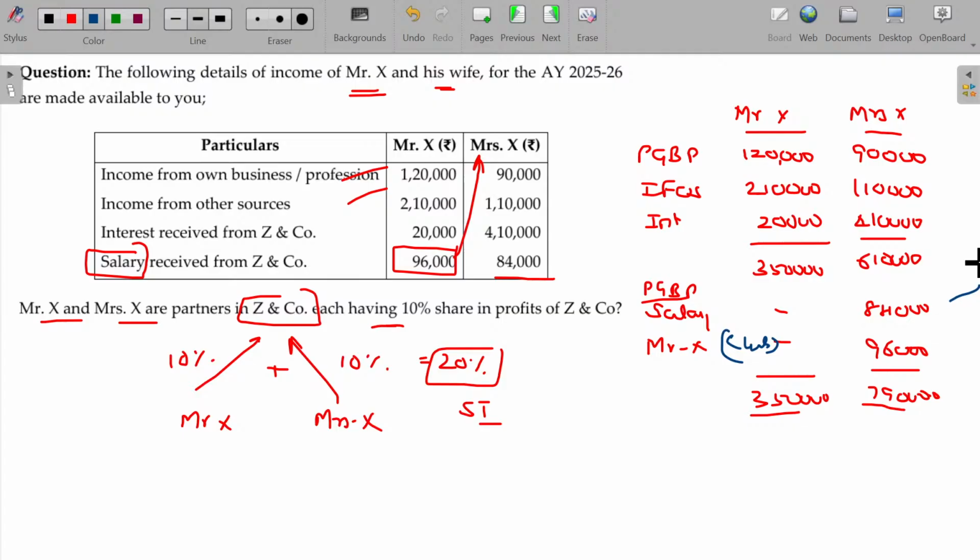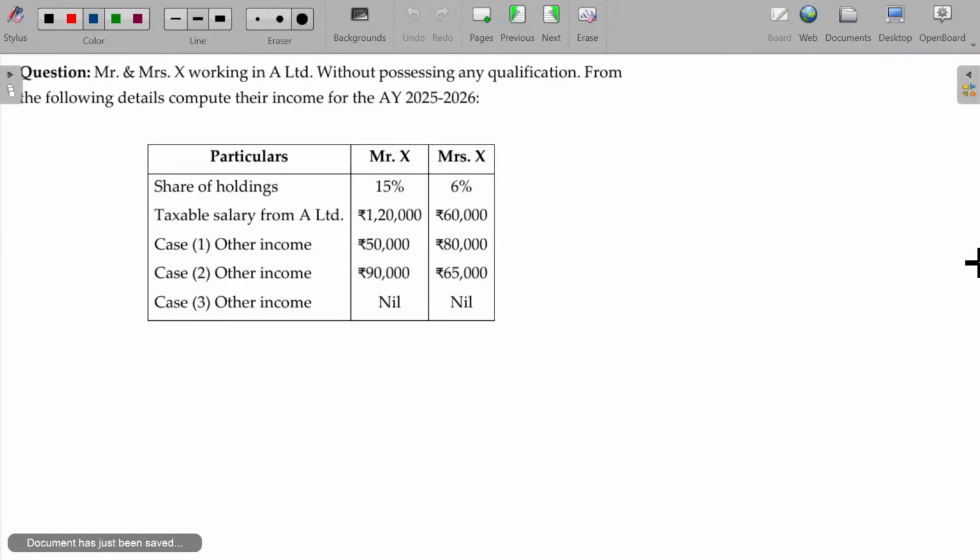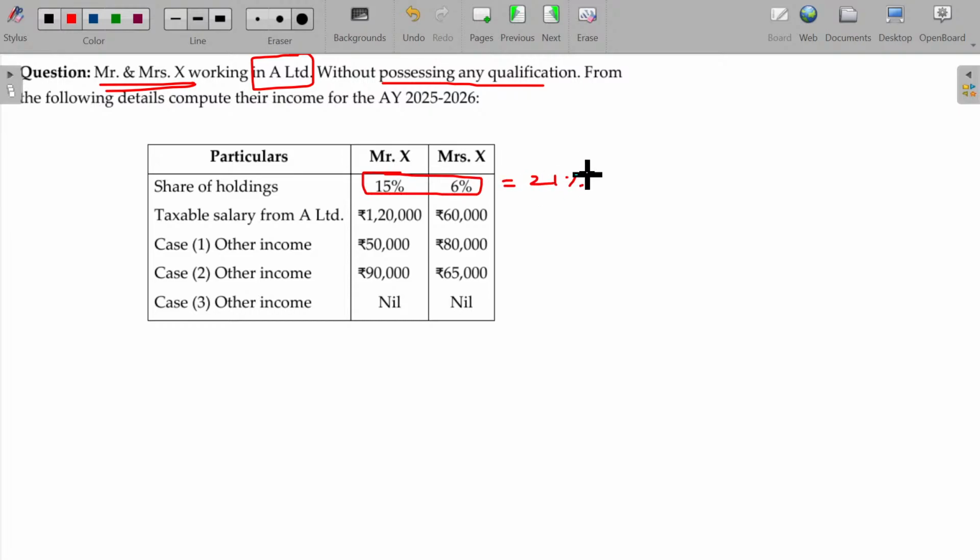Shall I move on to the next one? Mr. and Mrs. X are working in A Limited without possessing any qualification. In that A Limited, Mr. X and Mrs. X both will have 21% shares, so substantial interest. Salary from A Limited is also there. Okay, this will be clubbed later on, after finalizing to whose account it is going to be clubbed.